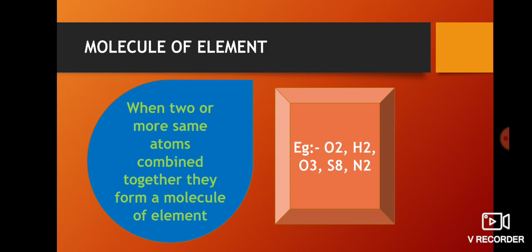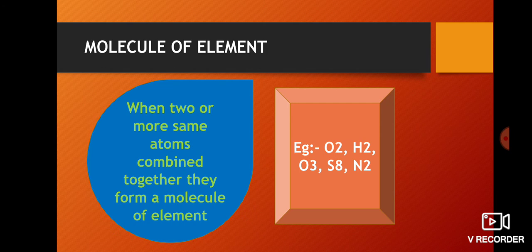We have studied that when two or more atoms combine they form a molecule. But for a molecule of element, two or more same atoms are needed to combine, and they form a molecule of element. So for an element we need the same type of atoms. What are the examples?